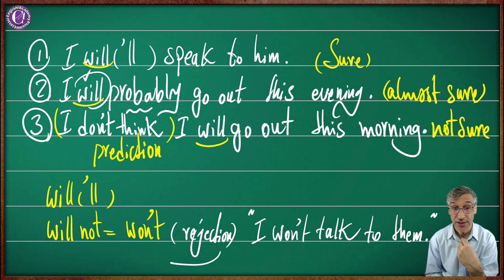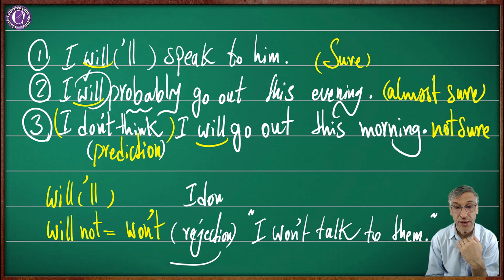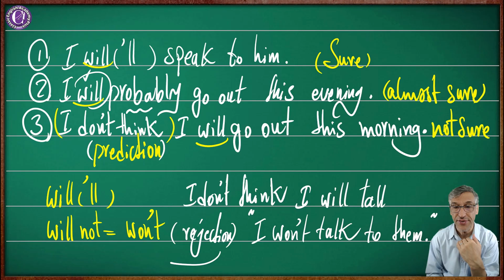Okay, sometimes you can say, I don't think I will talk to them. That is another matter. It's very different. Okay, that is the matter of the prediction, as I said. You can say this sentence with, I don't think, yes, I will talk to them. This is very different. Very, very different. This is a very important tip of the grammar.